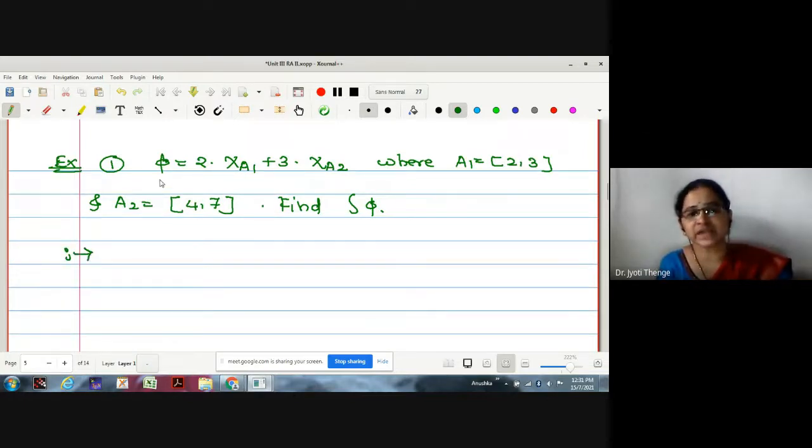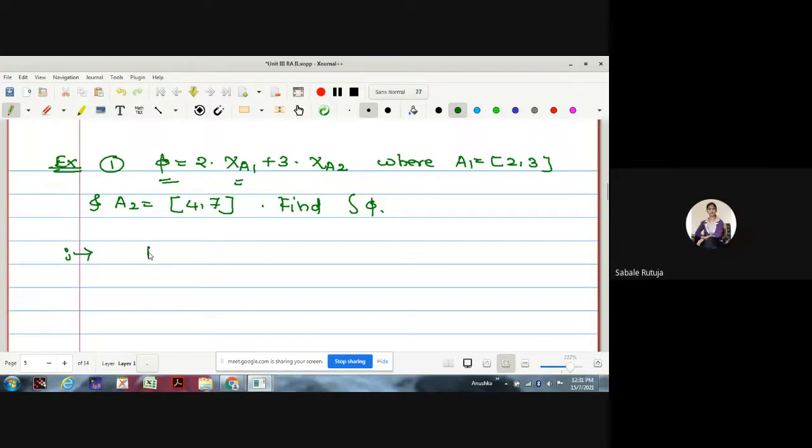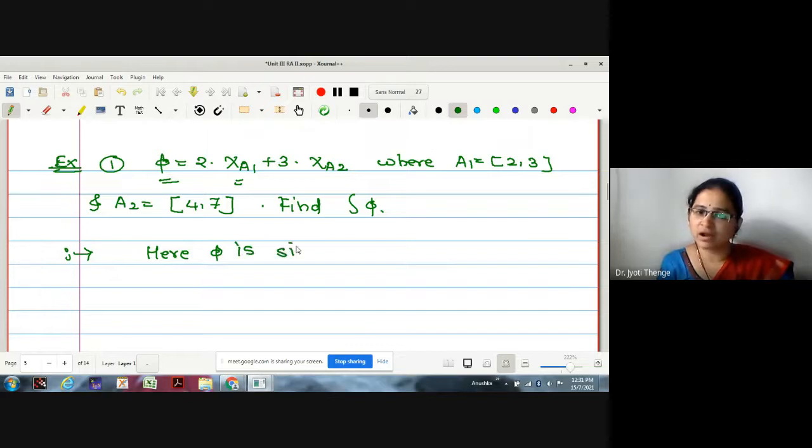According to the statement, this phi is expressed in terms of characteristic functions and a finite sum. Therefore, may I say that phi is a simple function? Yes, ma'am. Here, phi is a simple function.